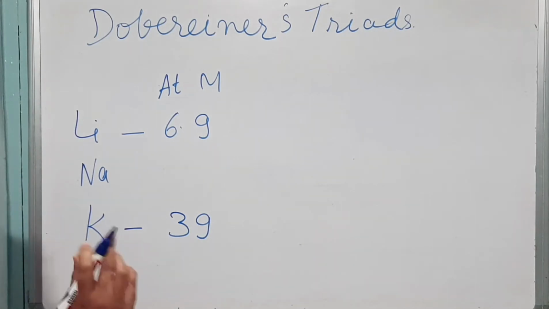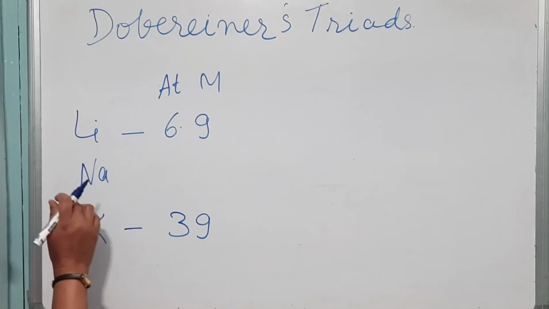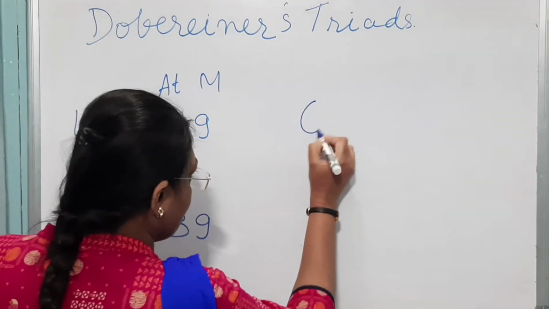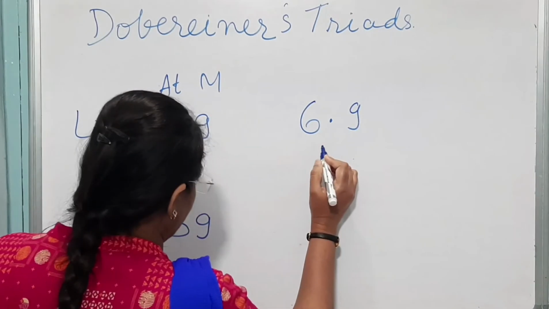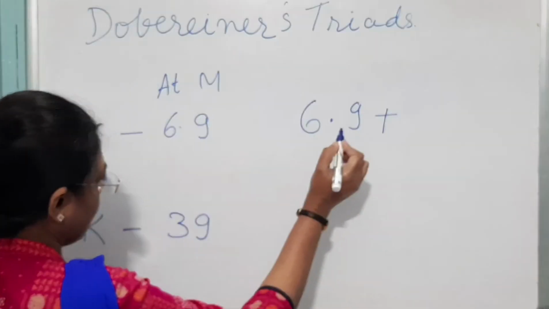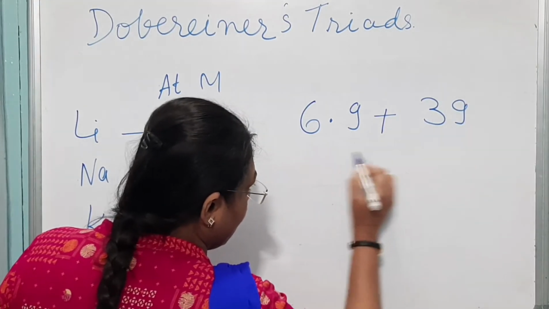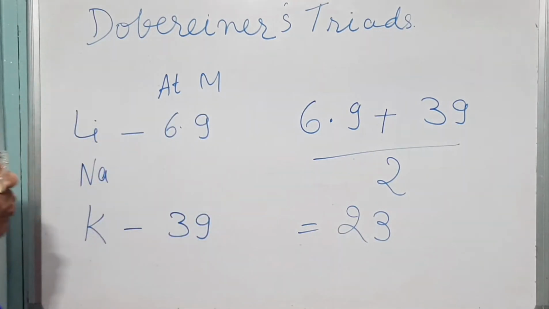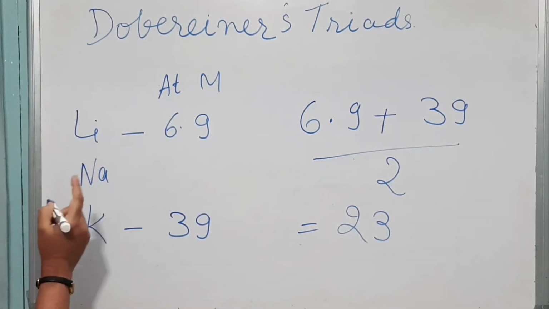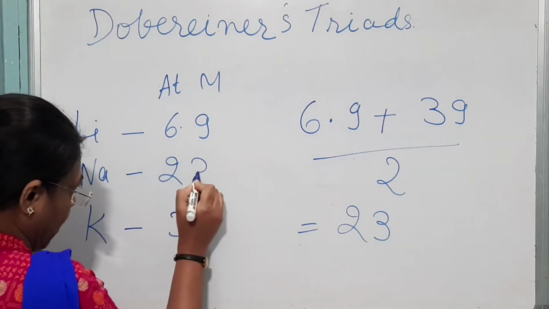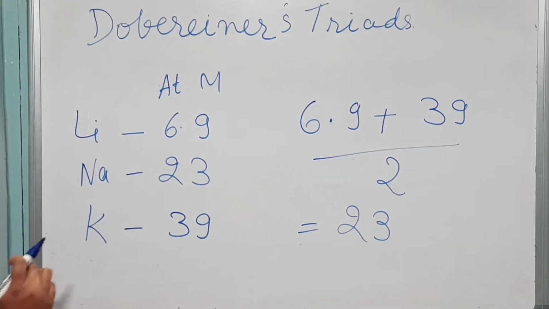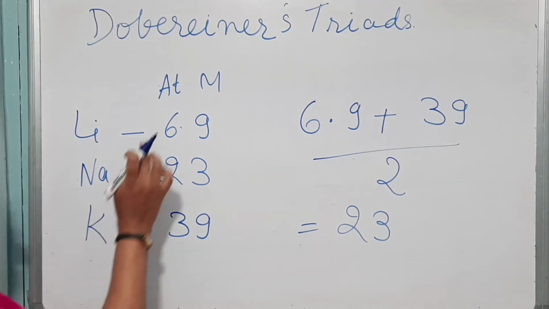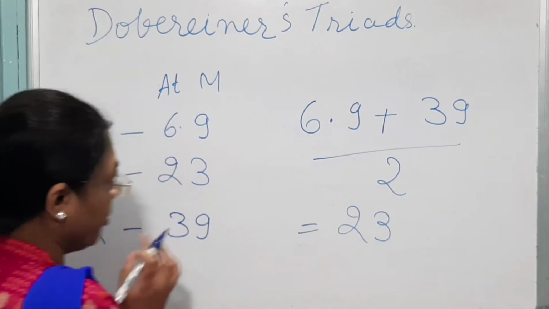According to Dobereiner's triad, we have to take the average of the first and the last element. So the average, 6.9 plus 39 divided by 2, comes out to be 23. And you all know that the atomic mass of sodium is 23. So this group of lithium, sodium and potassium follows Dobereiner's triad principle.